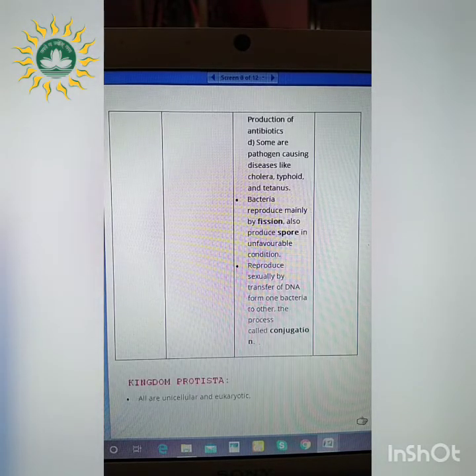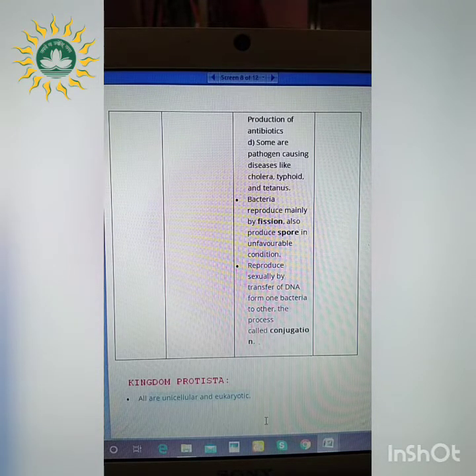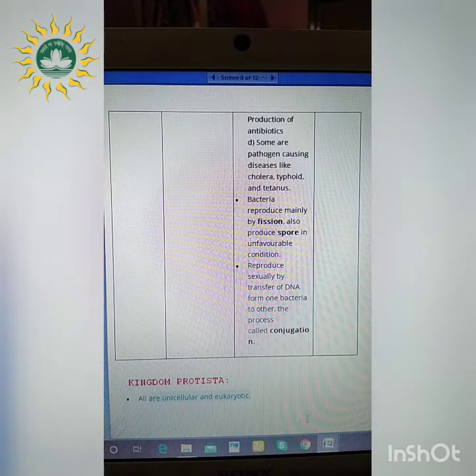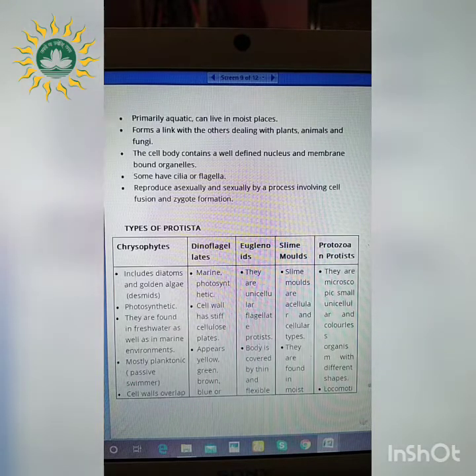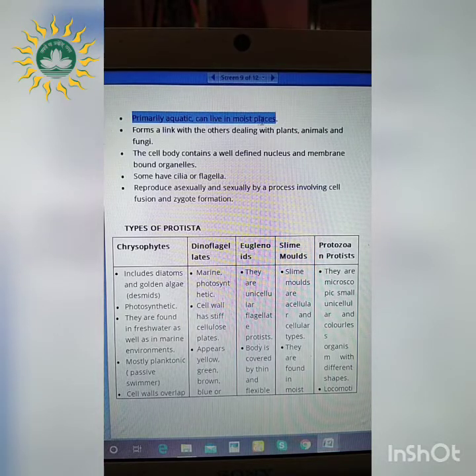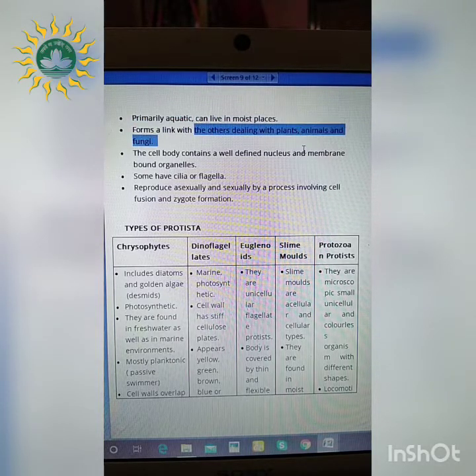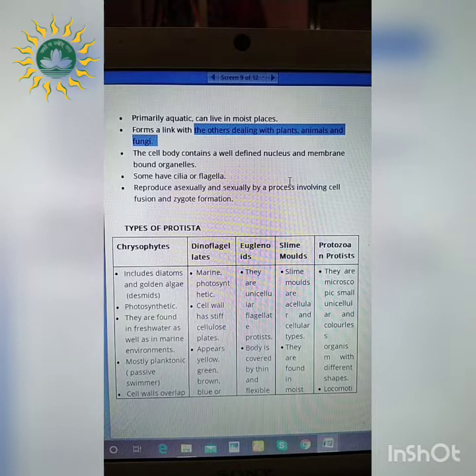Next we'll move on to the next kingdom, that is Protista. The first point to keep in mind is that these are unicellular and eukaryotic organisms. Remember, in case of Monera, the organisms were prokaryotic, whereas in case of Protista, they are eukaryotic. What are the next points? They are primarily aquatic, organisms which like watery places, and they are the link with the others dealing with plants, animals and fungi. Because they have some features of each, they form the link.